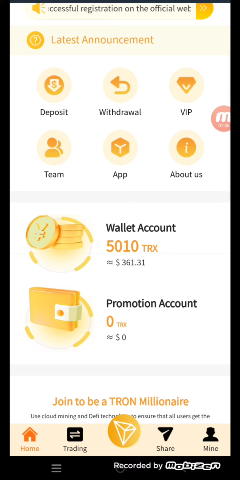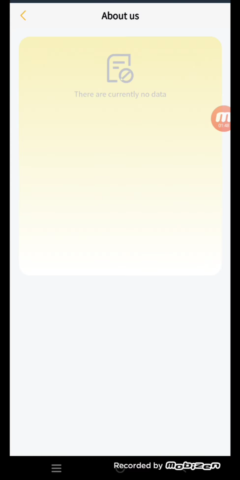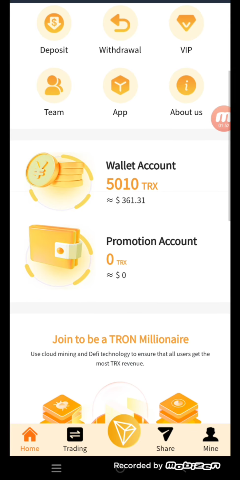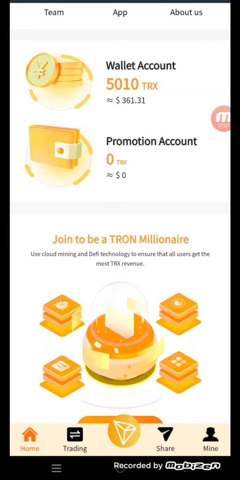So friends, here is the about us. Click on the about us button and you can read the agent instruction about it. So here are the two accounts, wallet account and promotion account. In the wallet account, you can see all the money that is present in your website, and in the promotion account, when your friend joins this website from your referral link, you can get rewarded money. Join to be a Tron millionaire.